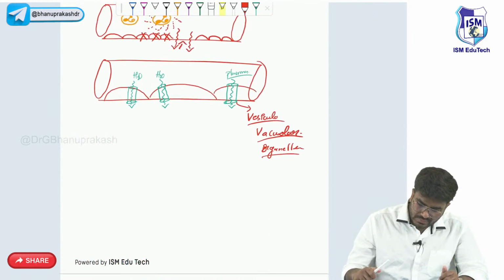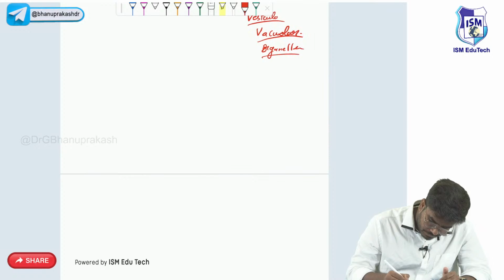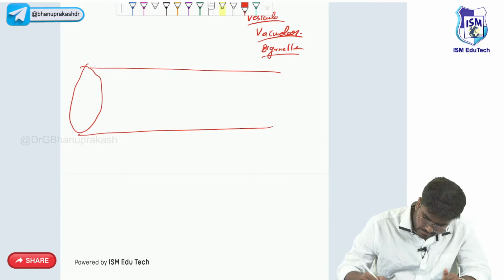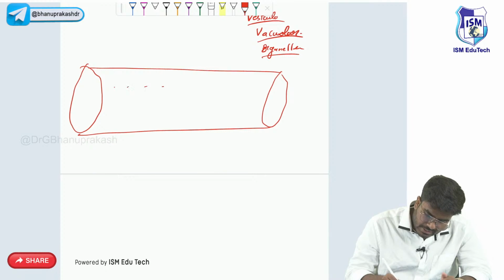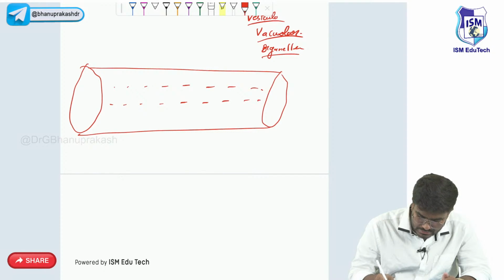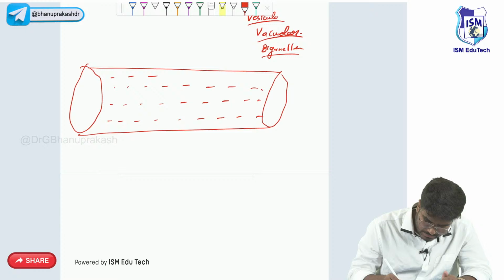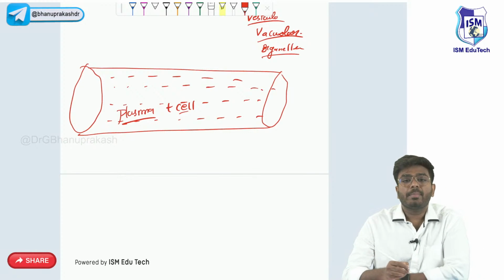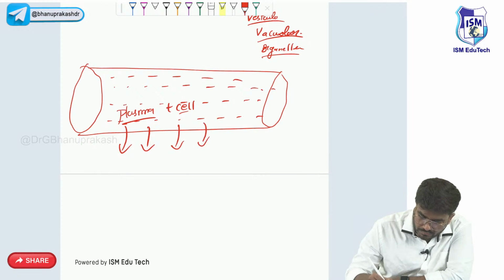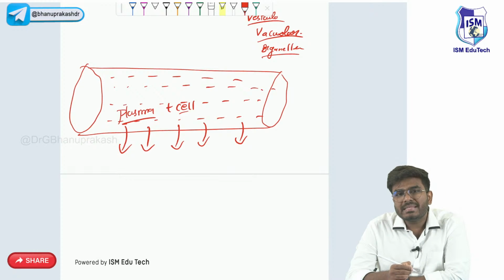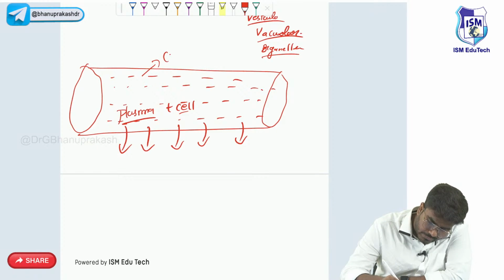Now, why will this stasis happen? Simple. Just see like this. This is a blood vessel. Inside the blood vessel, there is plasma with all the cells. Plasma plus cells are going to be there. Now what happens during inflammation? Plasma is going to leak out of the blood vessel. Now when plasma is leaking out, what happens to the concentration of the blood? The concentration of the blood is going to increase.